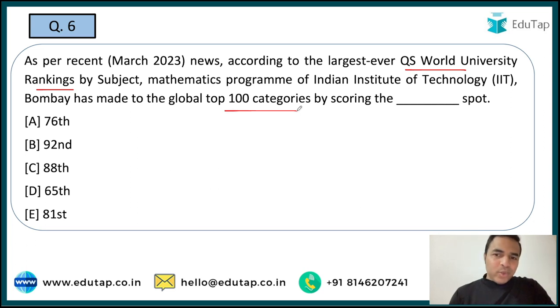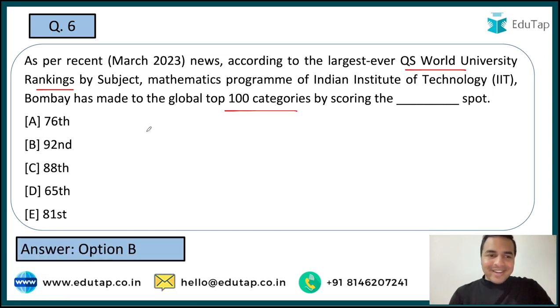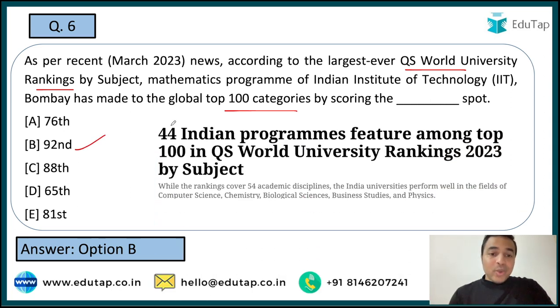So here I want to tell you, whenever such rankings are launched, it is very important for you to know who was at the top from India. So if we talk about the answer to this question, guys, the right answer is 92nd. Here is one more thing I want to share with you, that there were 44 Indian programs which featured among the top 100 in the QS World University rankings 2023 by subject. So guys, I hope that this particular information will be really very helpful for all of you.